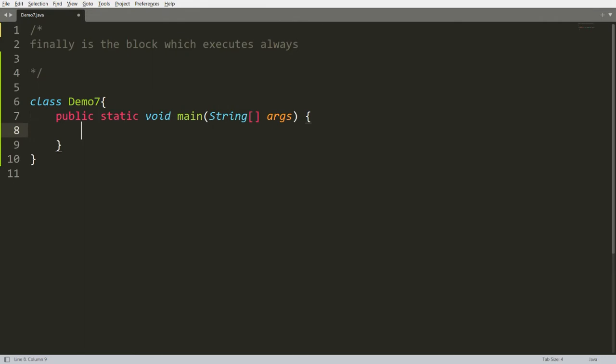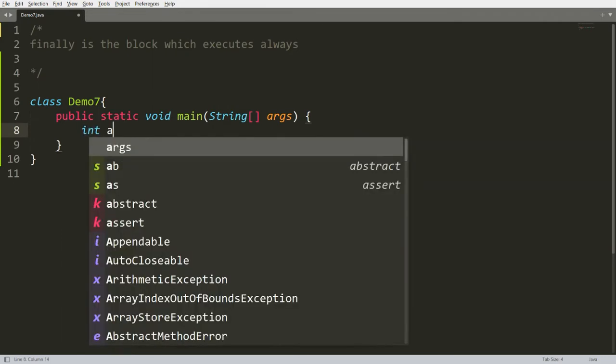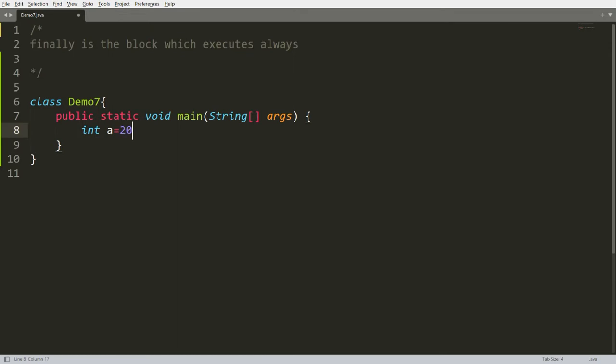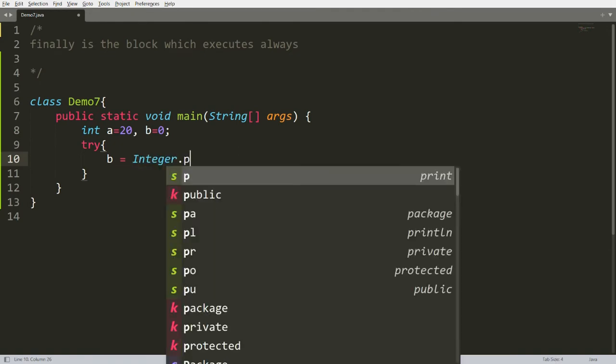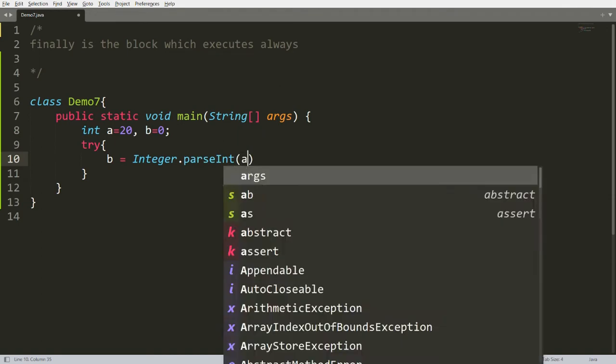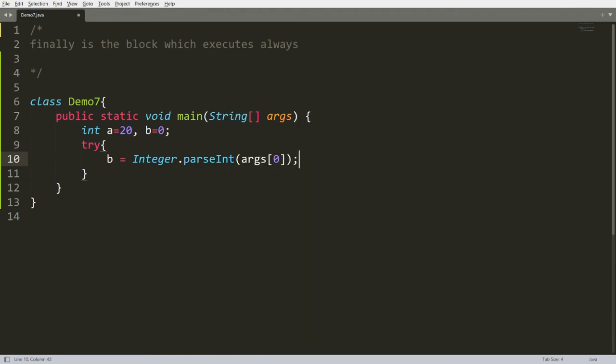Let me write the main function, that is public static void main. Let me declare here two variables: a is equal to, for example, 20, and b is equal to 0. Let me write the try block to test for errors. Here we can initialize the value that we will get from the command prompt. So I'm writing Integer.parseInt, and here you can write args of 0.